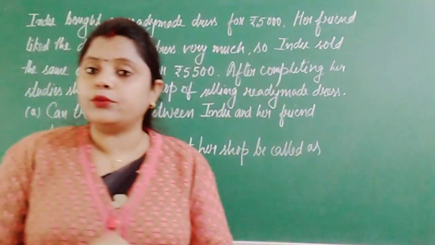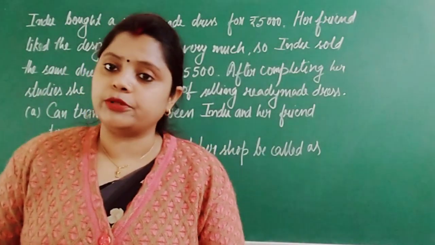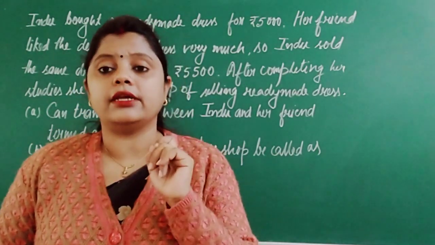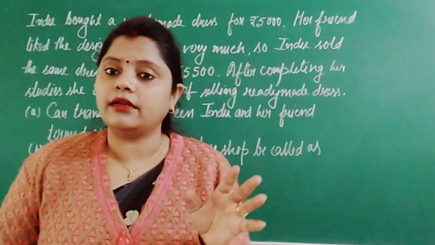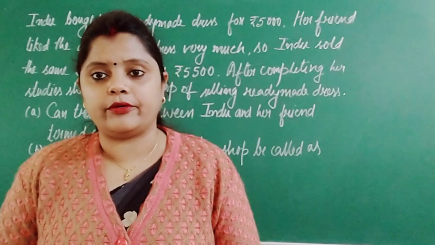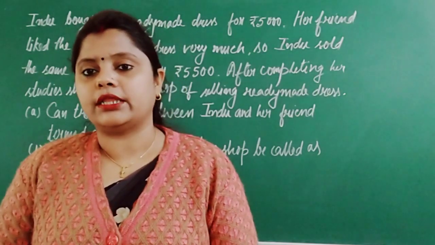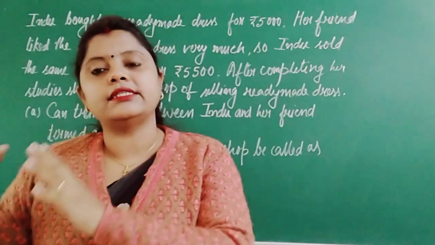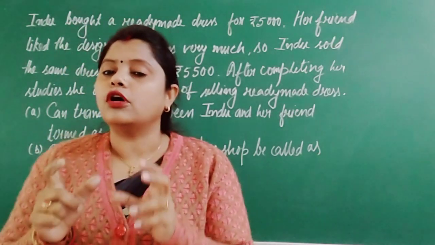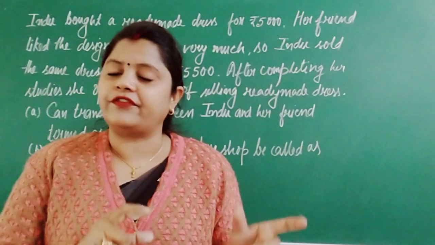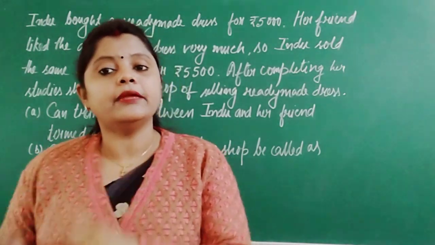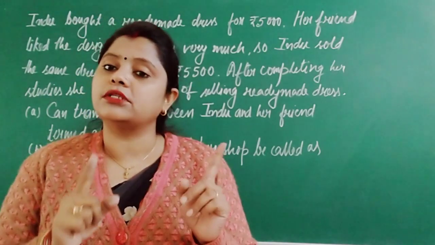That means what Indu has done, earlier she has purchased one dress for rupees 5,000 and later on she actually sold the dress to her friend who also liked the same dress for rupees 5,500. So you can see here one thing, if you consider the second situation, when she has sold the dress to her friend, the cost price to Indu was 5,000 when she has purchased the dress and the selling price is rupees 5,500.